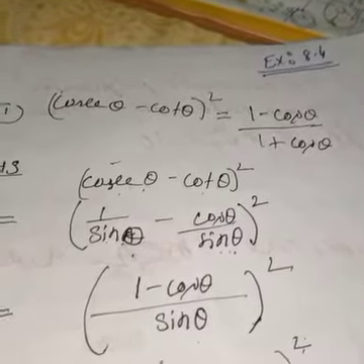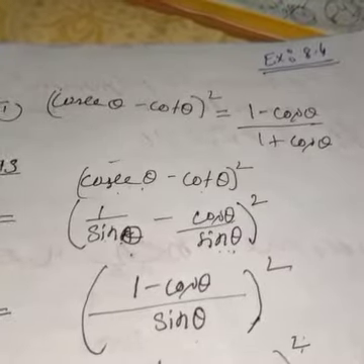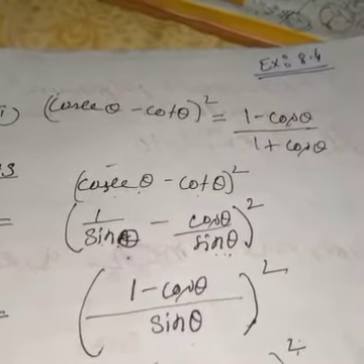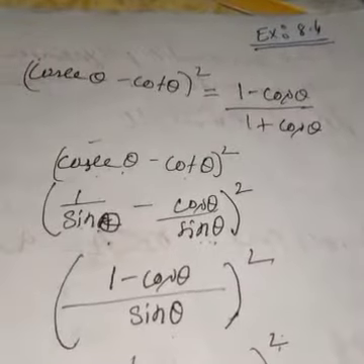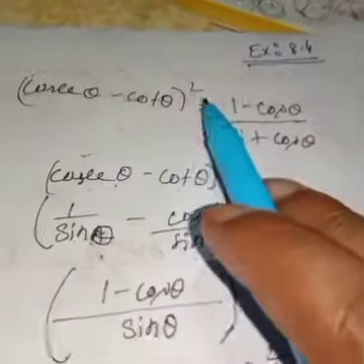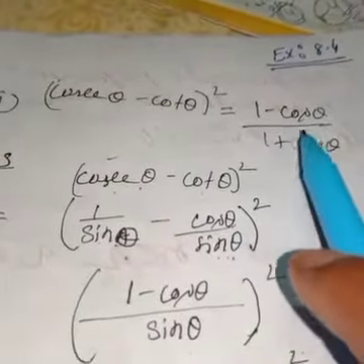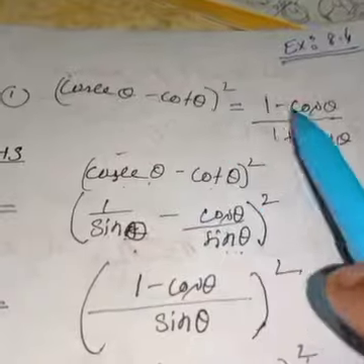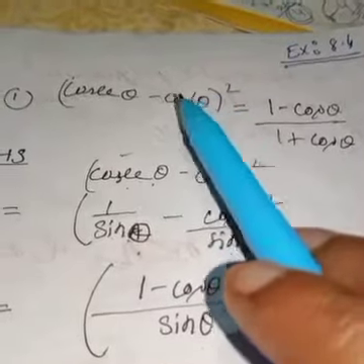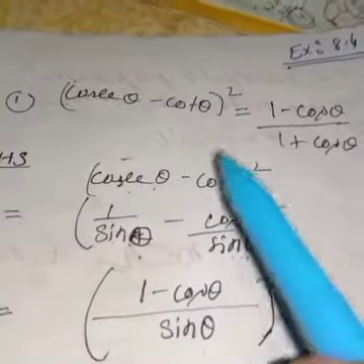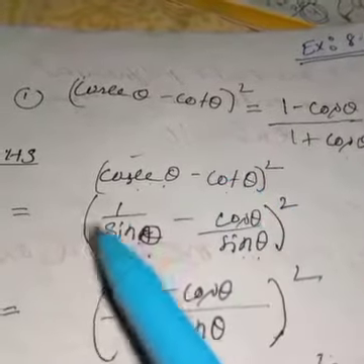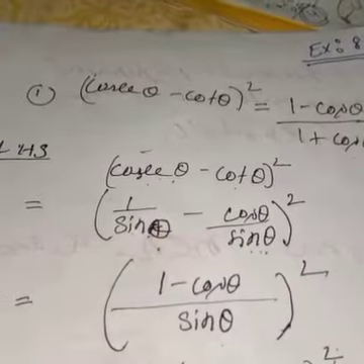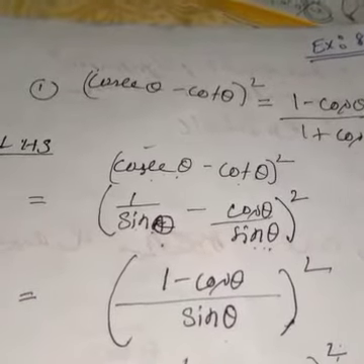There are some identities, and those angles you can see with the trigonometric ratios are equidistant angles. Now I need to prove some identities. See, question 5, number 1: (cosec theta minus cot theta) whole square is equal to (1 minus cos theta) by (1 plus cos theta). This one you need to prove. You can take the left hand side and prove the right hand side, or take the right hand side and prove the left hand side, or simplify both sides separately, and at last you can say left hand side is equal to right hand side.